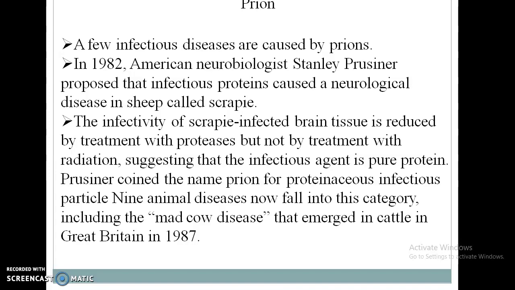The infectivity of scrapie-infected brain tissue is reduced by treatment with protease but not by treatment with radiation, suggesting that the infectious agent is a pure protein. Prusiner coined the name prion for a proteinaceous infectious particle. There are 9 animal diseases that now fall into this category, including mad cow disease, which emerged in cattle and was identified in Britain in 1987.